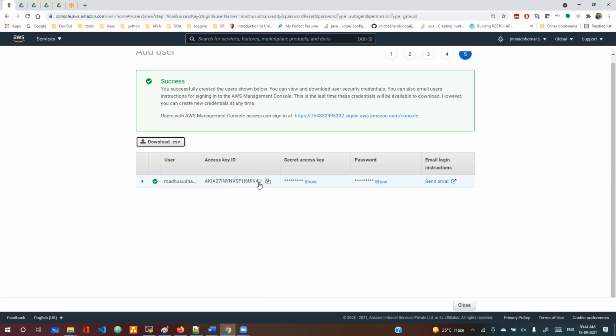For example, if you shared your key with someone, you can ask your admin, or say you are the developer, you can ask me, DevOps, Madhu, I need to change my key, can you please rotate my key? That means you can rotate your key.